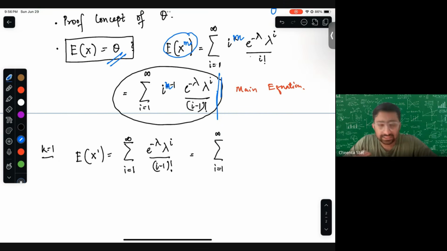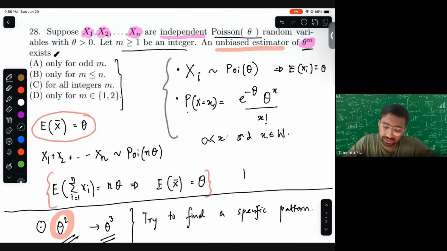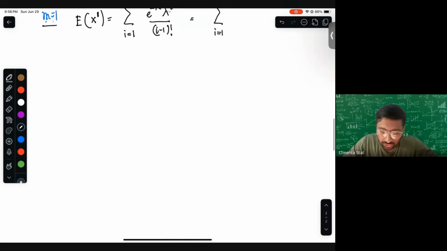So for the m equal to 1 case, x to the power m minus 1 vanishes. Now we are left with this formula, and how do we solve it? We usually solve it by using the fact that we already know the sum of this PMF over all x is 1. So we will try to make it that form.